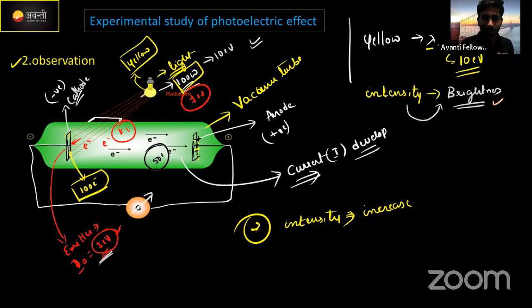Just move this light source near the metal plate. Brightness will be higher, intensity will be higher. Or else move that light source away from the metal plate. Intensity will be lower, brightness will also be lower. This is the first thing. We have to move the source, correct? If you move near, intensity will be more, if you move away, intensity will be low.